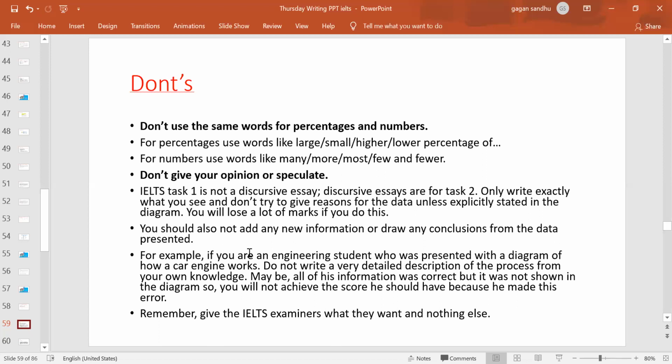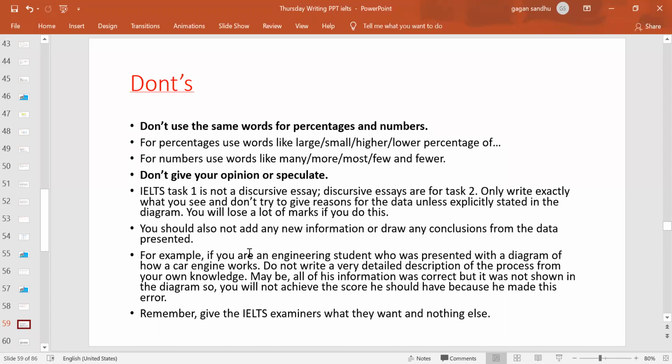That means do not add any extra piece of information which is not there in the diagram. You have to stick to the diagram. Yes, it will help you to explain it better, of course, for sure, because you will understand that process very easily. Definitely, that's a plus point. But never add anything which is not written there, adding your own opinion because you know it, right? So keep intact to the diagram and just explain what you can see in the diagram, the process and the equipment used and the way it is installed.